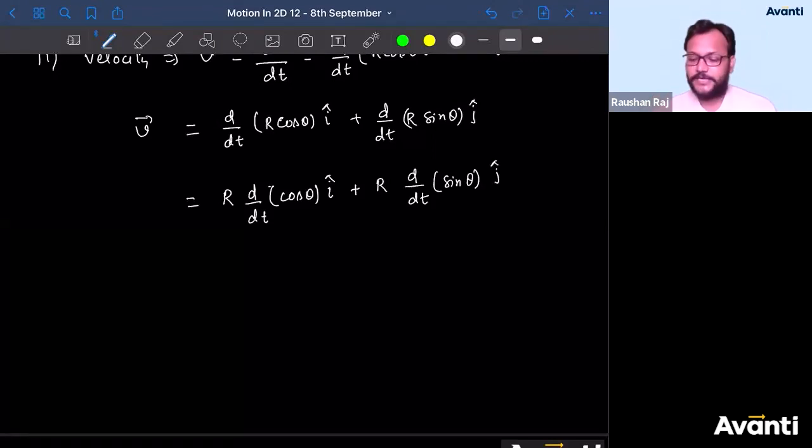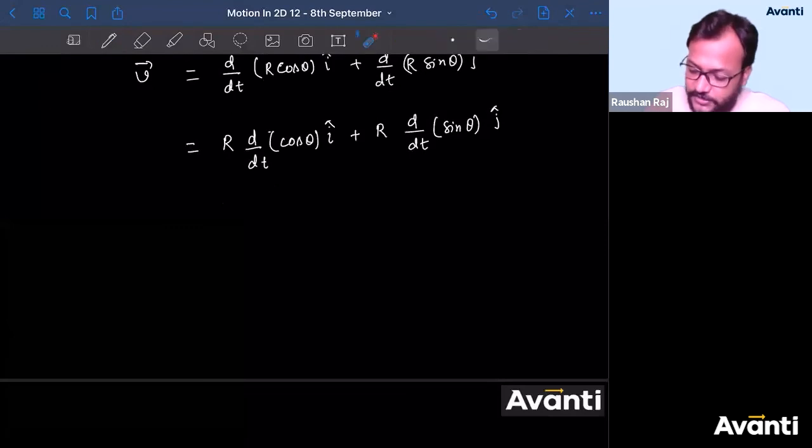All right, guys. Tell me, what is differentiation of cos theta? Vishwa is saying sin theta. Tell me, guys, what is differentiation of cos theta? Sin theta. But guys, you are wrong.